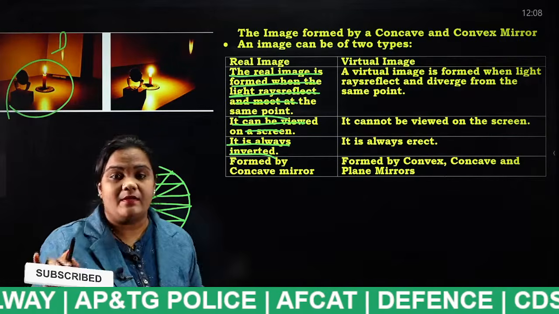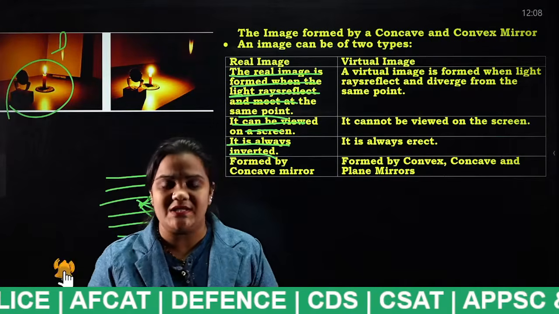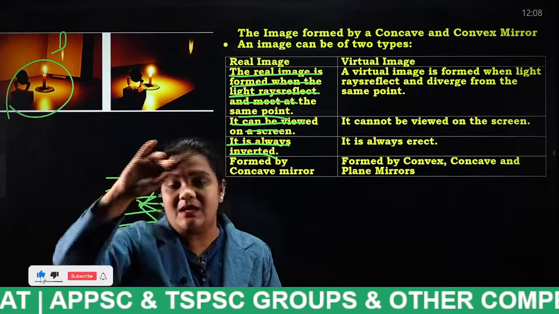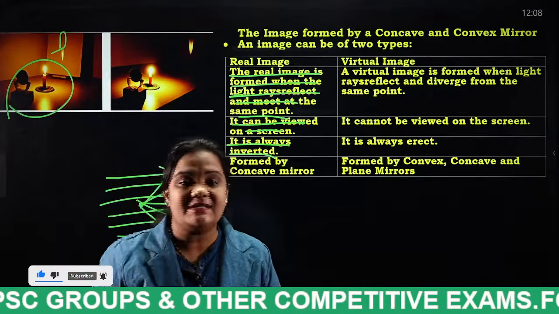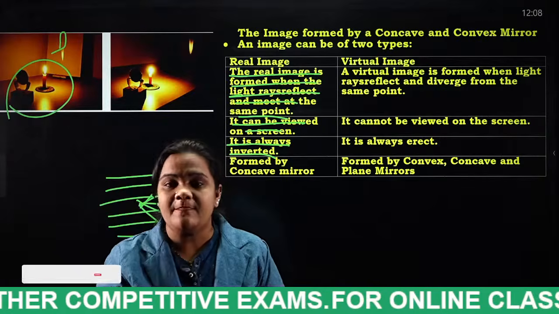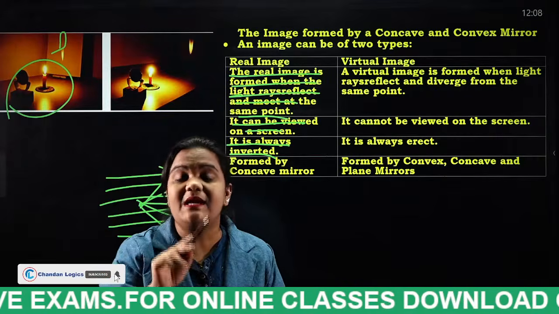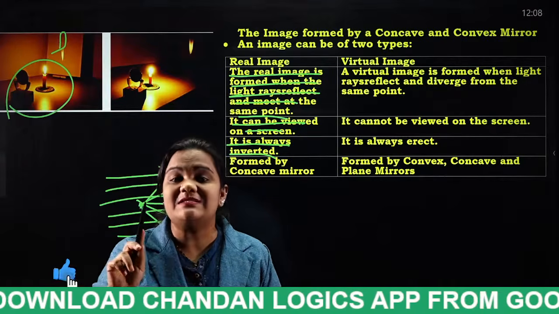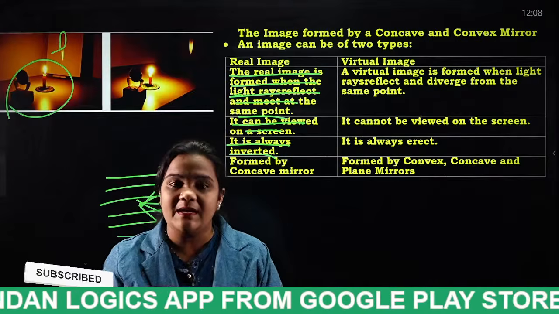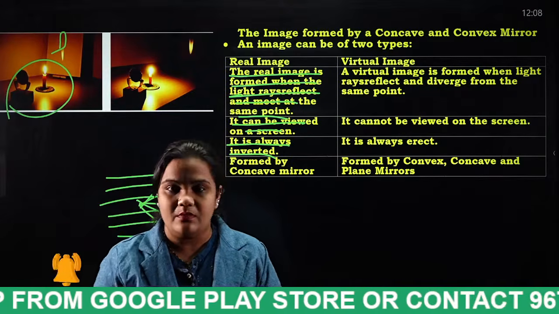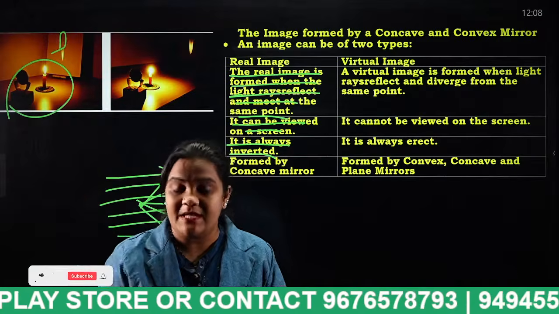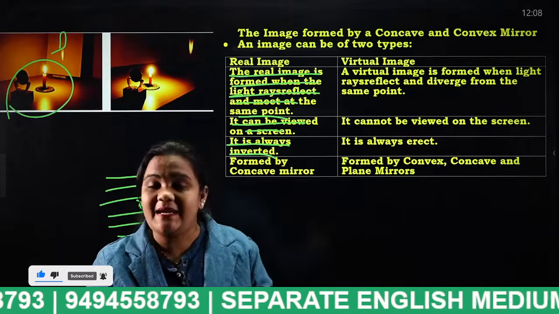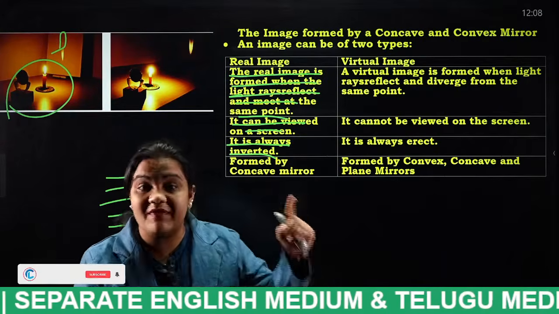Actually, remember one thing. Concave mirror is nothing but what, students? Listen properly. Concave mirror is nothing but the curve is curved inside. If the light rays are incident on it, all the reflected rays will meet at the same point. That means the image in front of the concave mirror will be real and it will be inverted, that means upside down. So remember, very, very important.